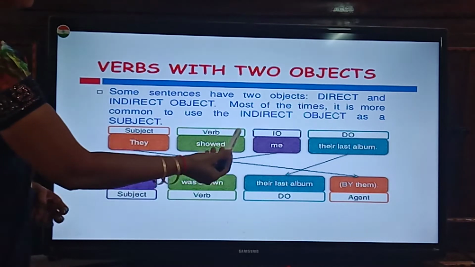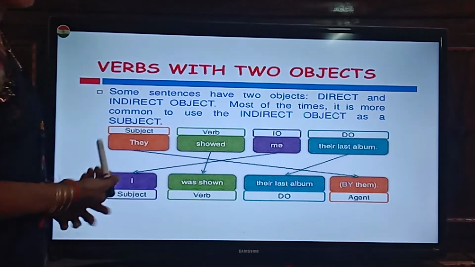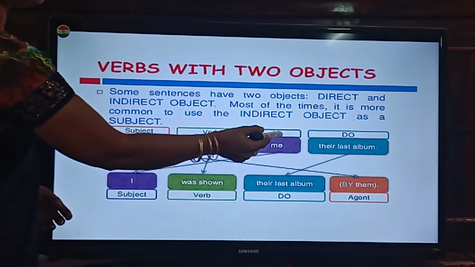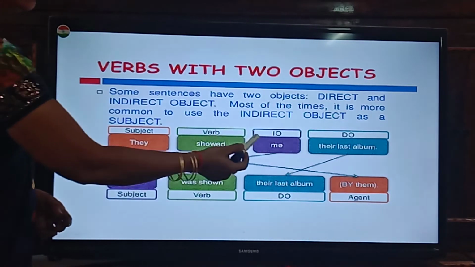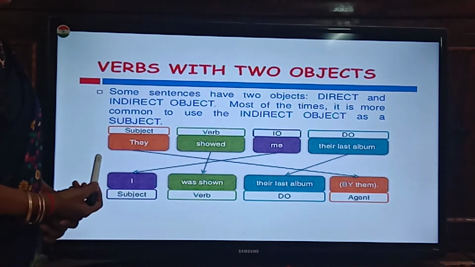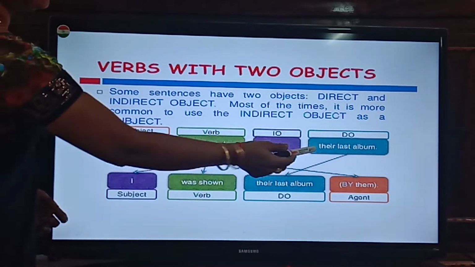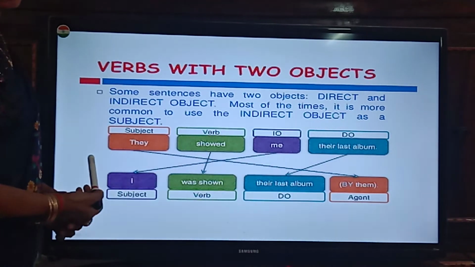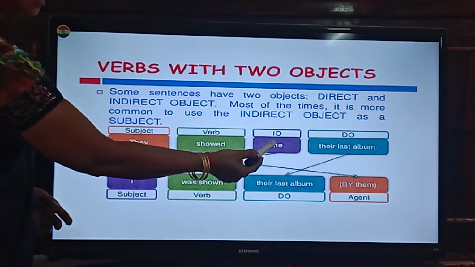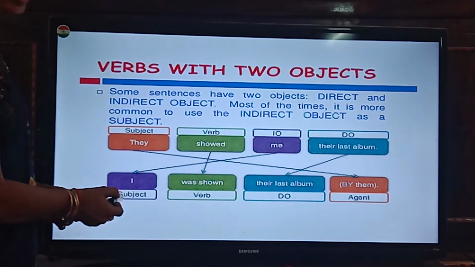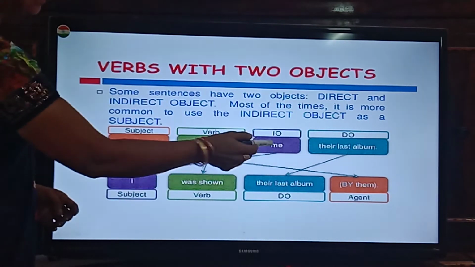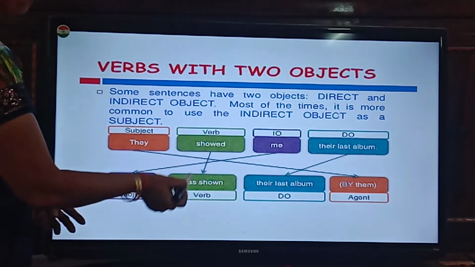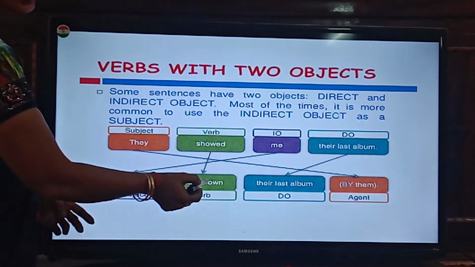Okay. So when you get two objects like this in a sentence, this indirect object, IO, takes the place of subject. Okay. If you see here, even the colors are matching. Indirect object has changed into subject. So both are in purple color. Me changed to I. I was shown, verb. This is also a verb.